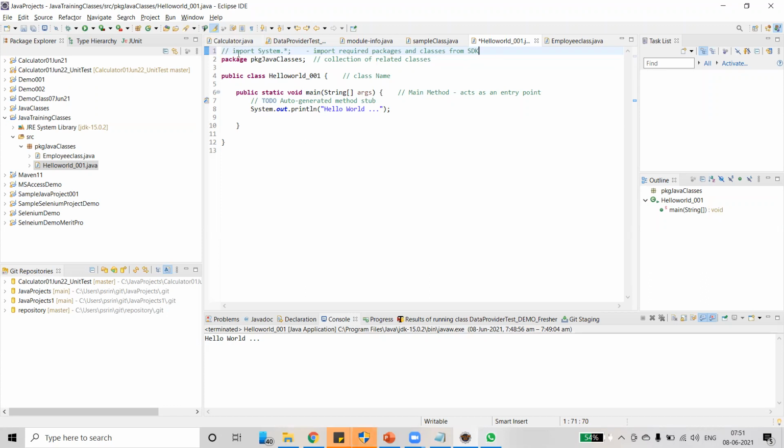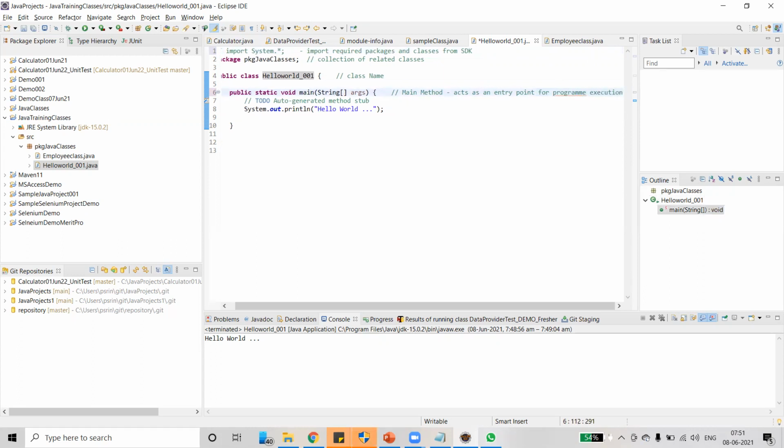So we have an import section and then the package section. Package is nothing but a collection of related classes, and then the class name. Here we have to give a class name, and we have a main method. The main method acts as an entry point for program execution. Okay, is it clear?